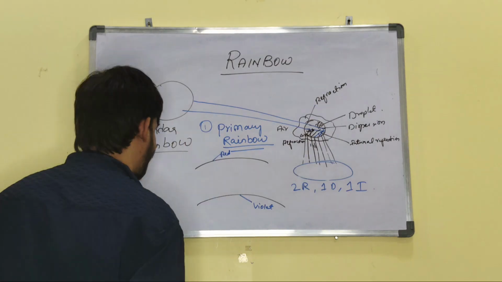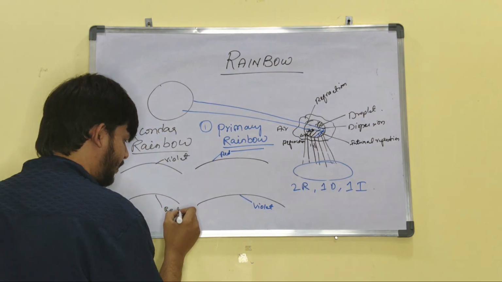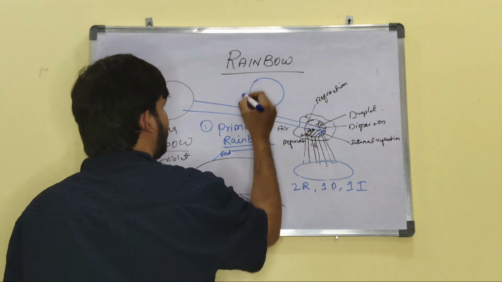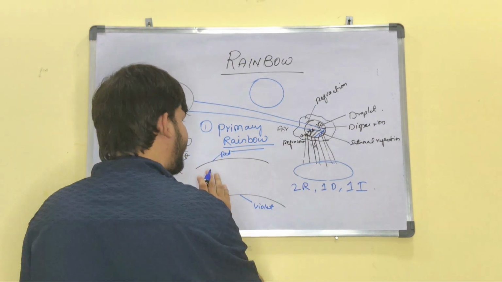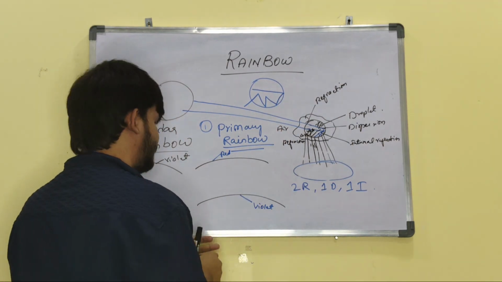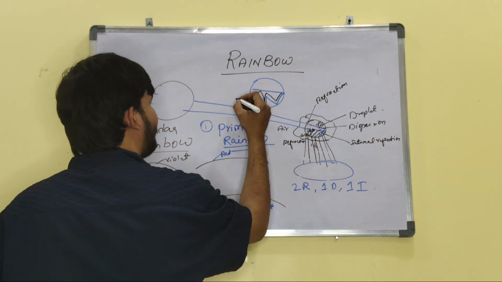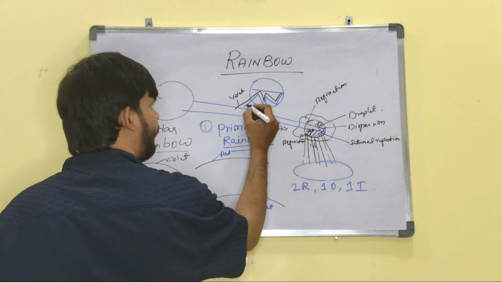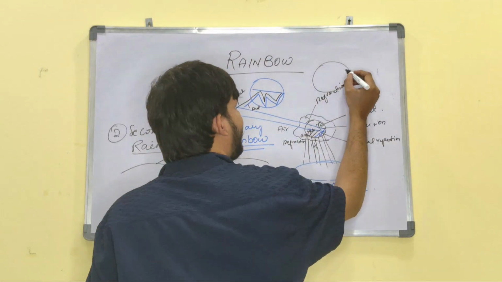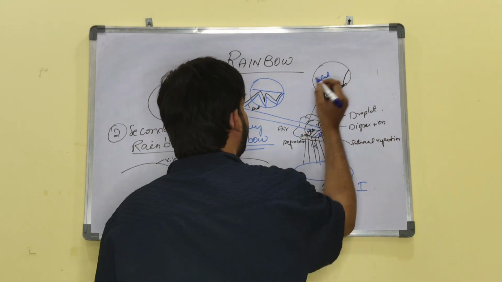Next, the secondary rainbow. In the secondary rainbow, violet will be at the top and red at the bottom. Here, internal reflection appears only one time in the primary, but in the secondary, the light comes in and reflects 1, 2, 3, 4, 5, like that. Violet comes to the top, whereas red is downwards. In one internal reflection, it goes 1, 2 and comes out, so red is at the top. Here violet is at the top.